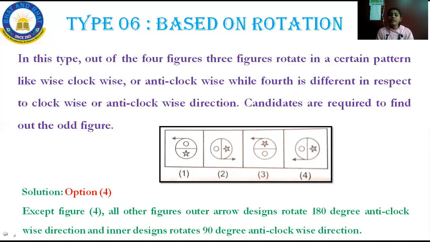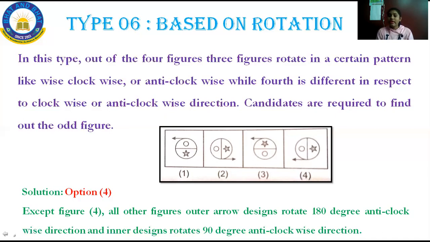In option 1, option 2, option 3, they are moving in the clockwise direction, but option 4 is moving in the anti-clockwise direction. This is about the type based on rotation. I'll repeat once. See, the sixth type to solve odd man out questions is based on rotation. In rotation, there are two types, that is clockwise and anti-clockwise.